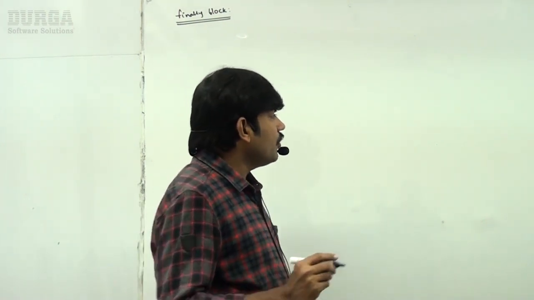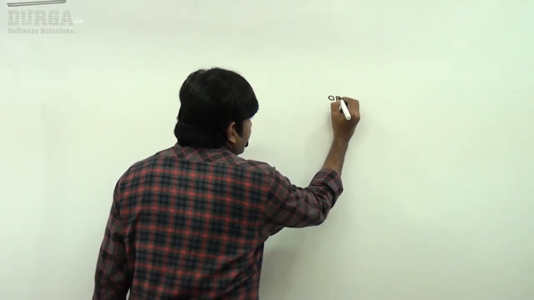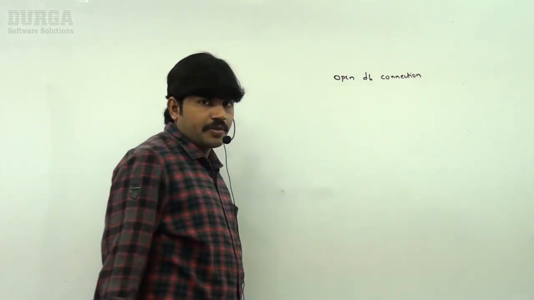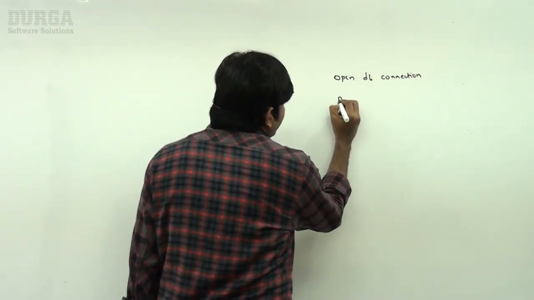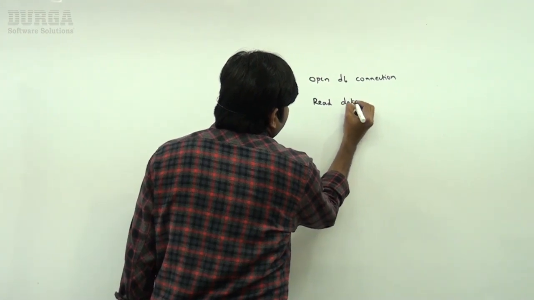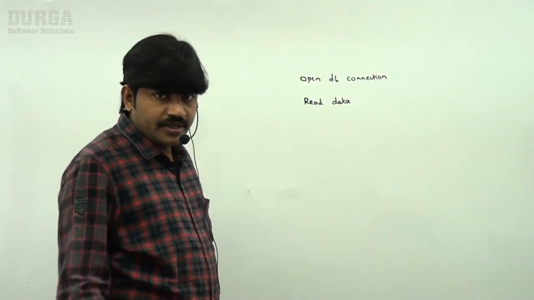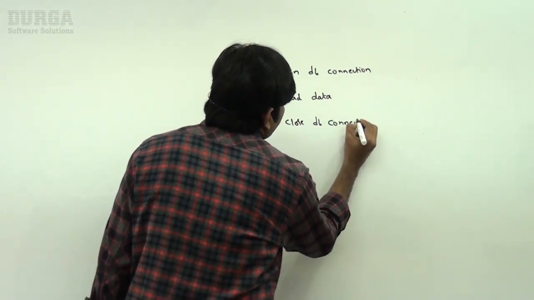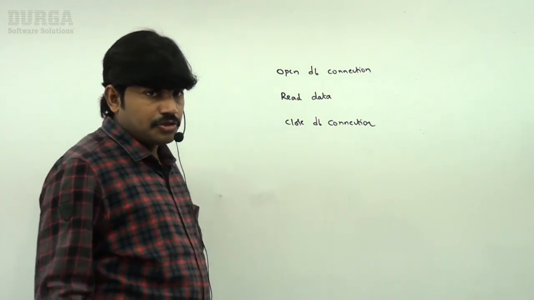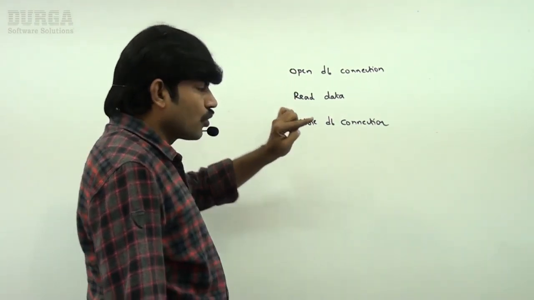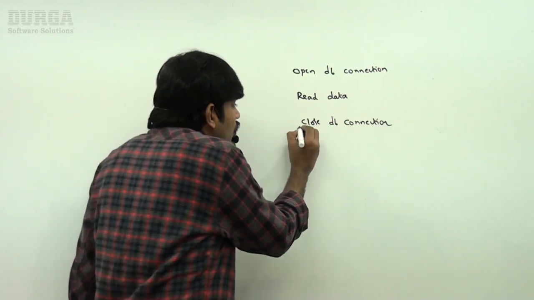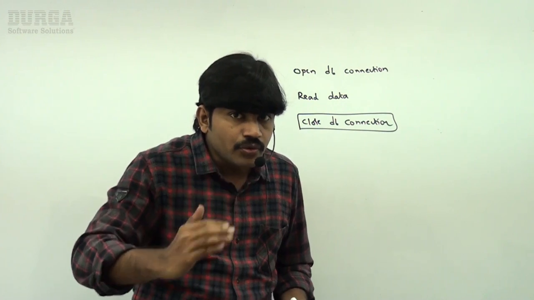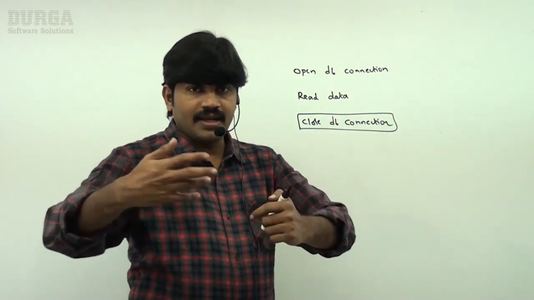Just observe. Open DB connection. I open one database connection. Next, read the data. Open DB connection, read the data, and then close DB connection. Do you know, close DB connection, this activity is called resource deallocation code. We are deallocating the resource.